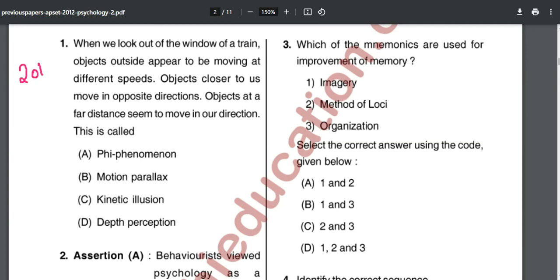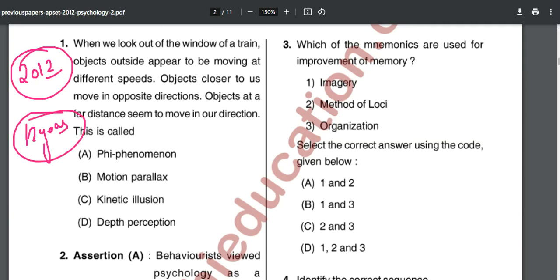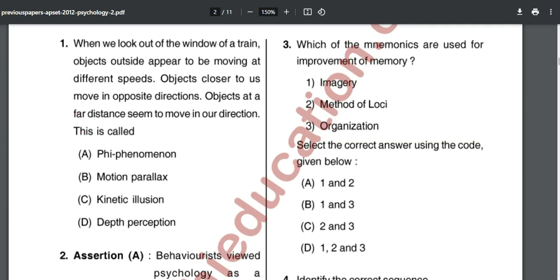This paper is of 2012, approximately 12 years back. Have things become much more difficult or not?